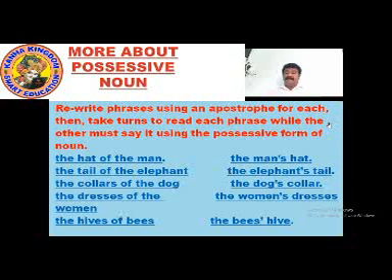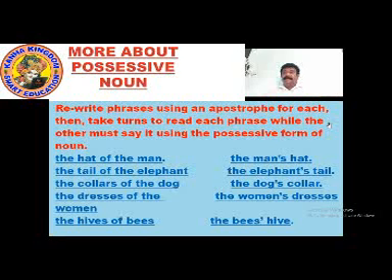It's called a beehive. So the hives of bees. Now to show the possessive form of the noun using an apostrophe, we have to use the apostrophe on bees. B-E-E-S apostrophe, hive. The bees' hive, where bees is the owner of the hive.